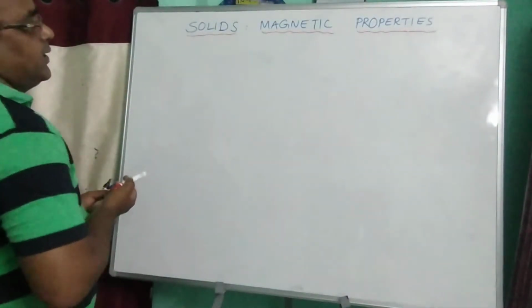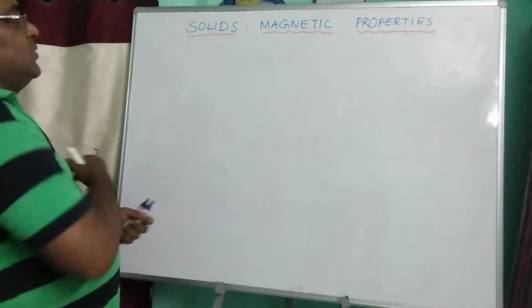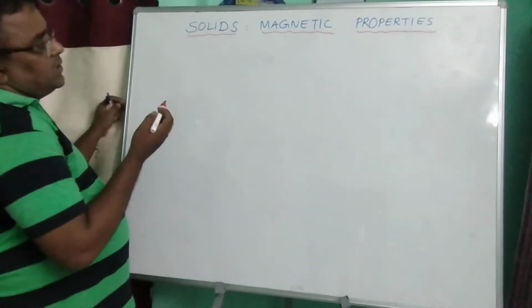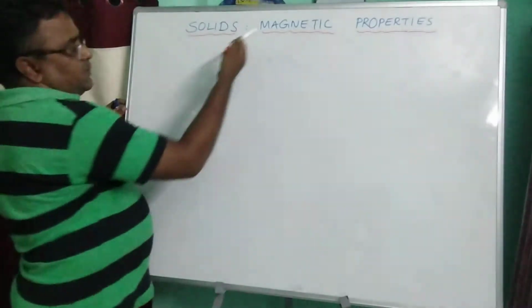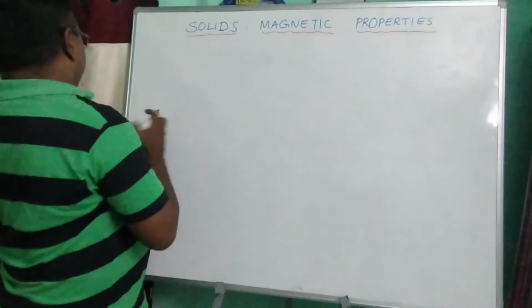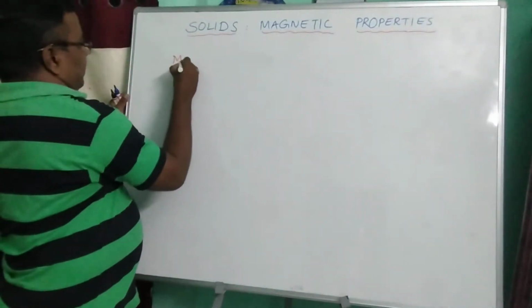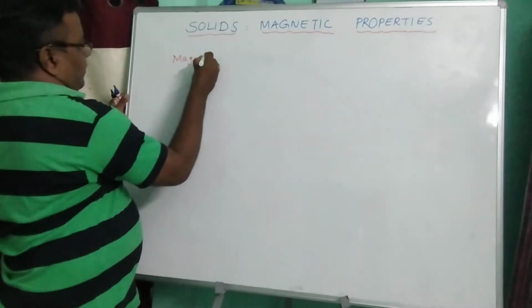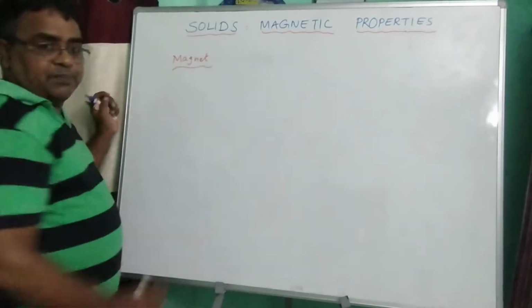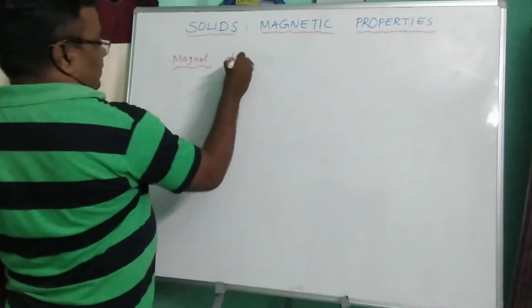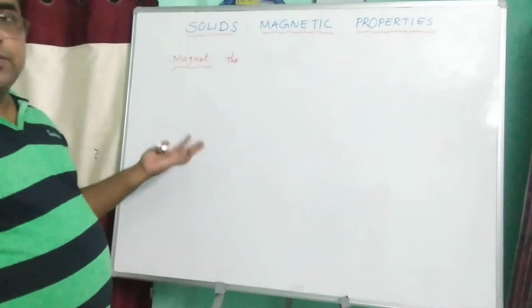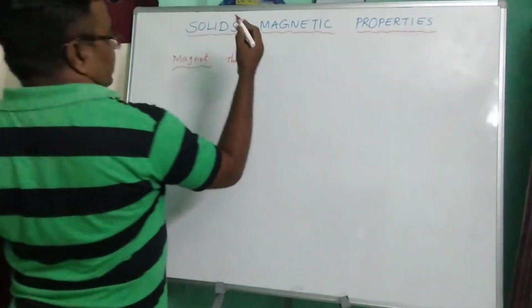Solids generally exhibit magnetic properties. First, let me explain magnetic properties. First, what is a magnet?